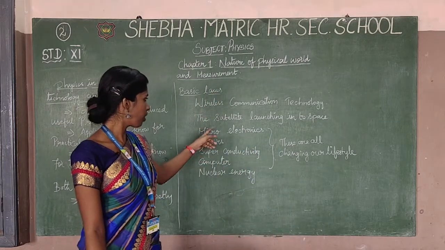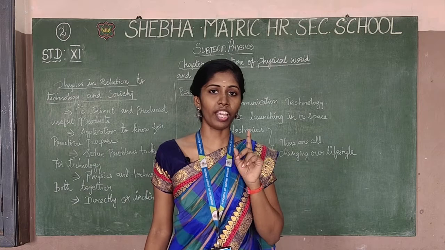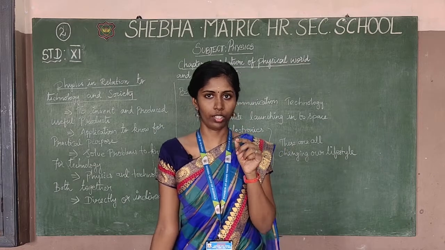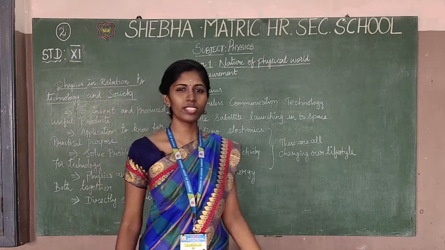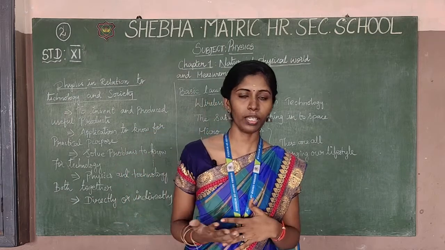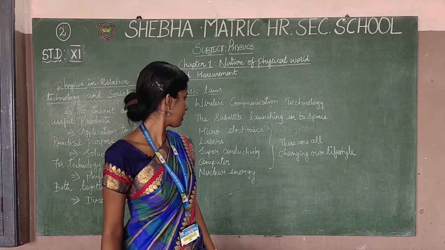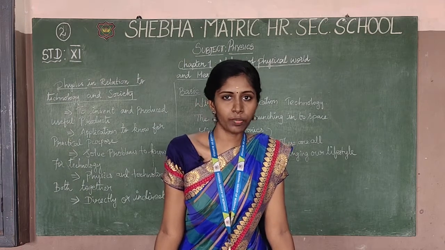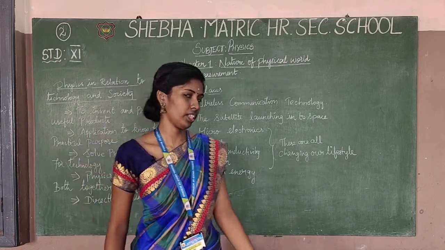After that, microelectronics. Micro and macro both exist. Micro means smaller electronics, small chip type electronic devices, which are microelectronics. After that, laser. Lasers are used for skin issues and in the pharmacy field. This is useful for physics related to technology. Laser treatment is used in operations nowadays. So that's laser.